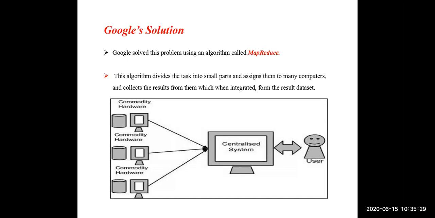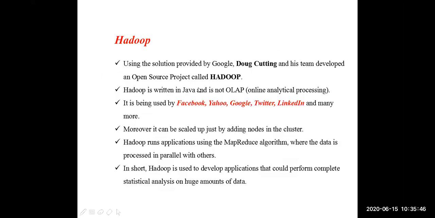All the machines will analyze the data in parallel, and the results of those machines will be integrated to form the final result, which is handed over to the user. That is briefly the Google MapReduce algorithm. Hadoop is based on the MapReduce algorithm given by Google.